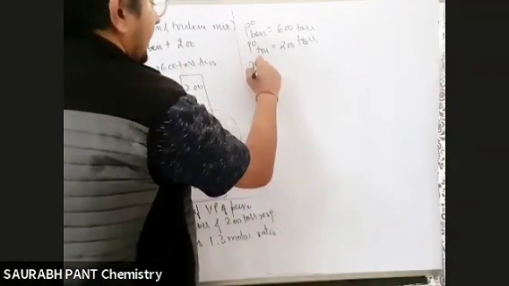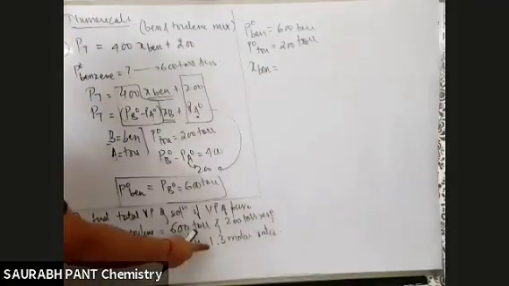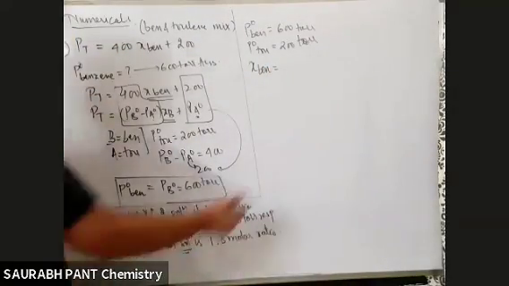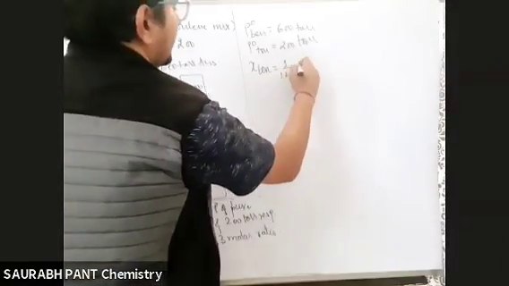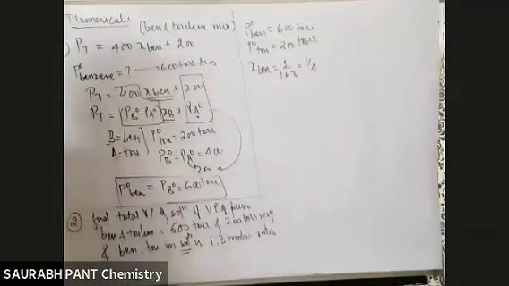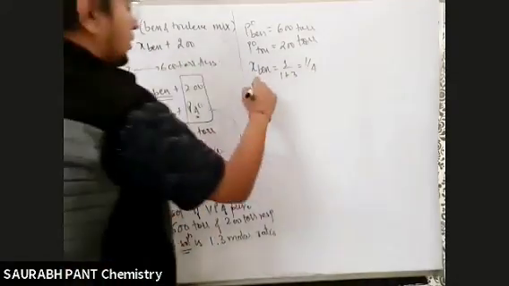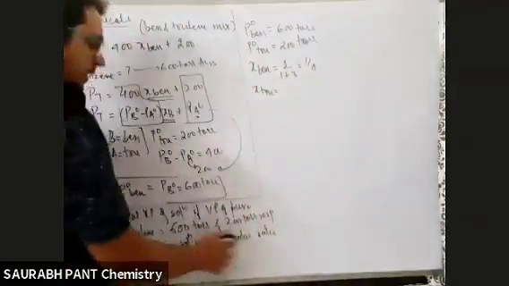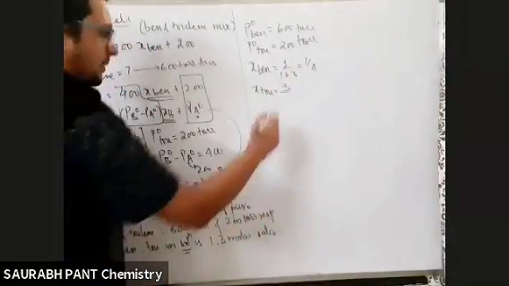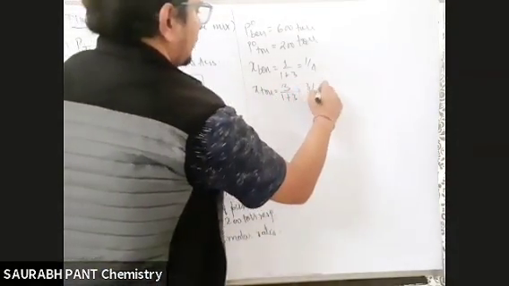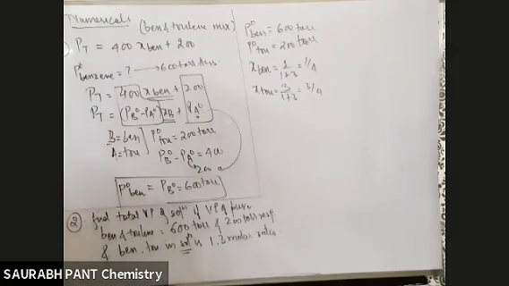So look, X of benzene will be moles of benzene by total moles. That is 1 by 1 plus 3. It is 1 by 4. Similarly, mole fraction of toluene will be toluene 3 upon 1 plus 3. That is 3 by 4. Tell me, did it click?